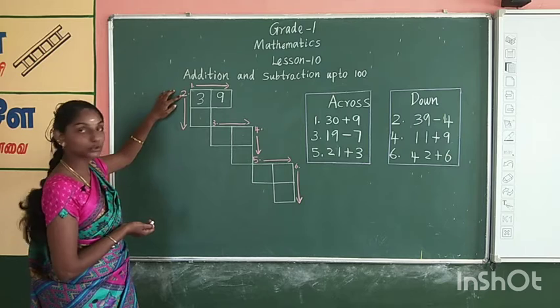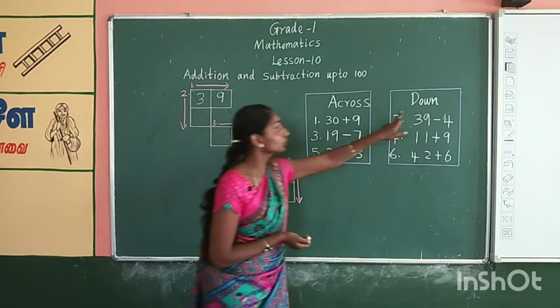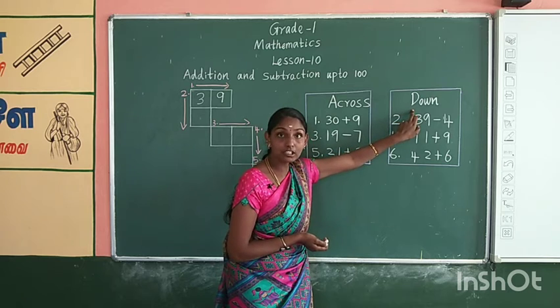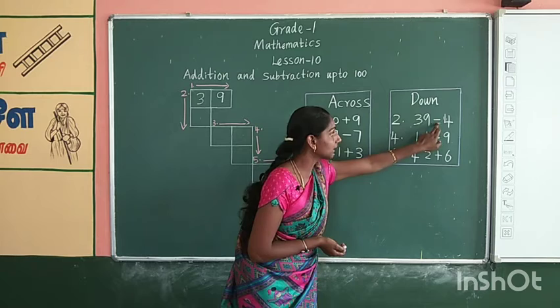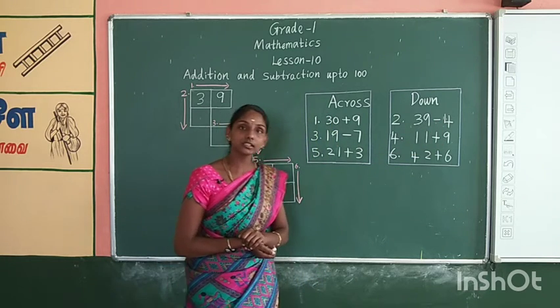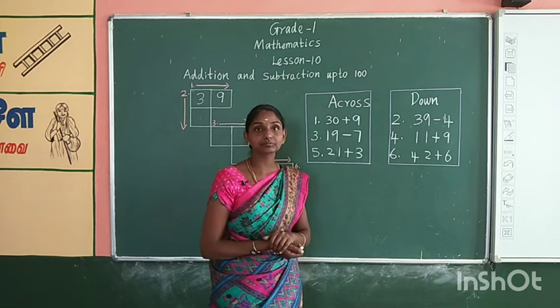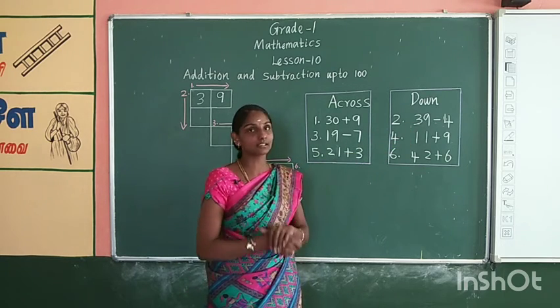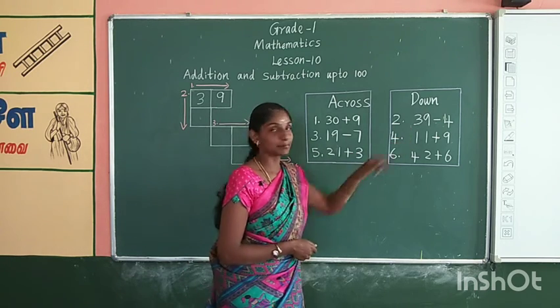Next, after 1, 2. See here, see the direction? Downward. Yes, we have to move to the downward box. See the question. What is this? 39 minus 4. That means we have to subtract. Children, tell me, which method can be used for subtraction? Yes, super, children, claps for you. We can use backward counting for subtraction.